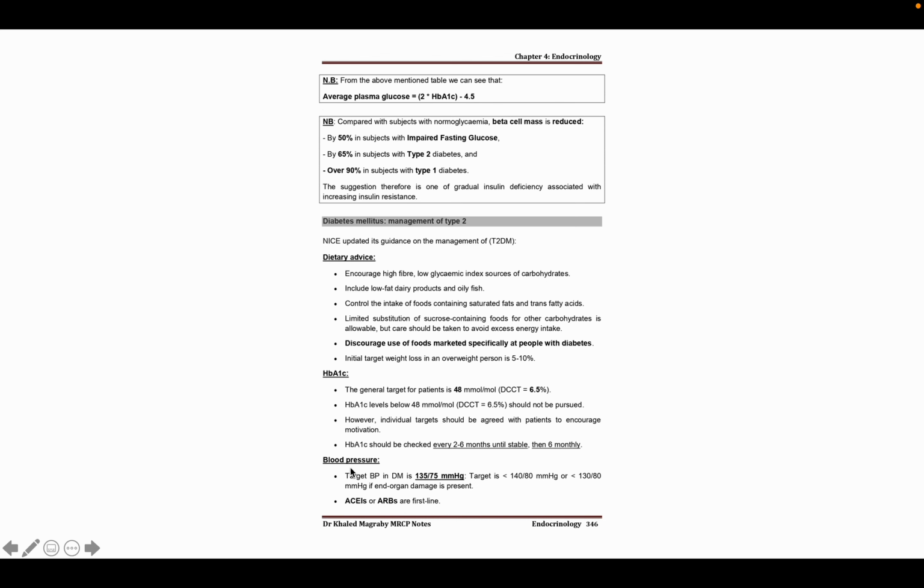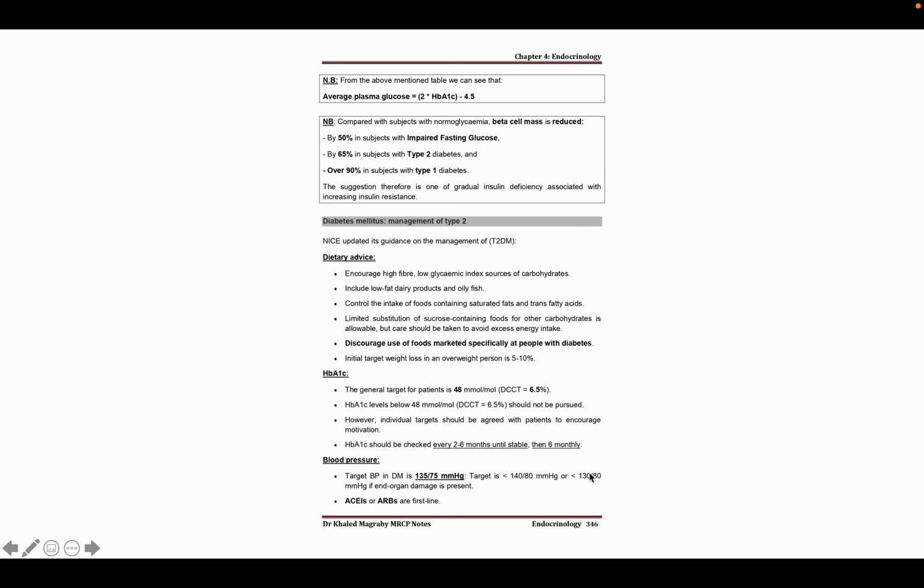Now, blood pressure control. Blood pressure control is very important for a diabetic patient. As you know, if the patient has high blood pressure, he or she may have chronic nephropathy. So we have to treat this blood pressure very urgently. So what is the initial target of this blood pressure control? There are many references for the target of blood pressure control, but we have to maintain this patient at 130 by 80.